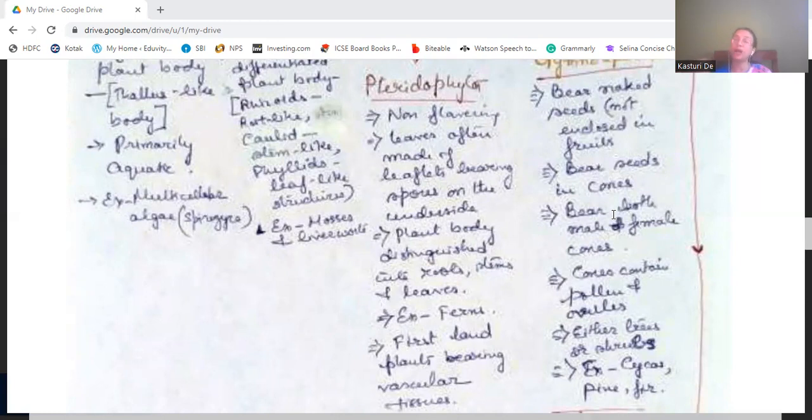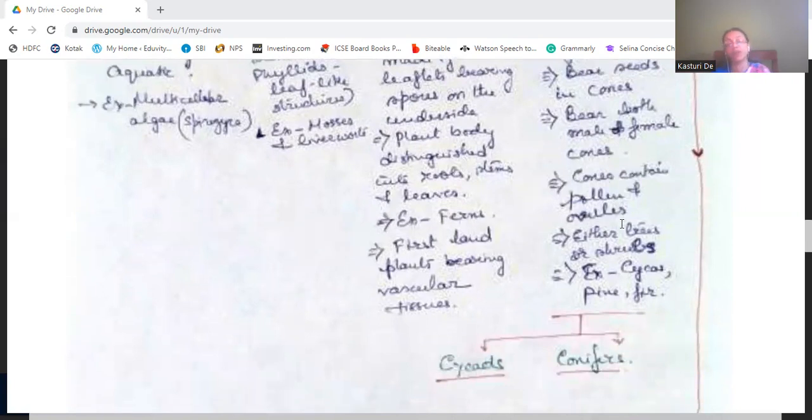The plant body is differentiated into roots, stems, and leaves, but they are non-flowering. Examples are ferns. The first land plants bearing vascular tissues are the pteridophytes.